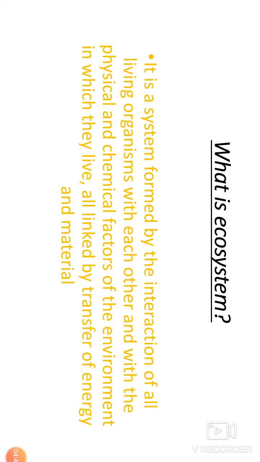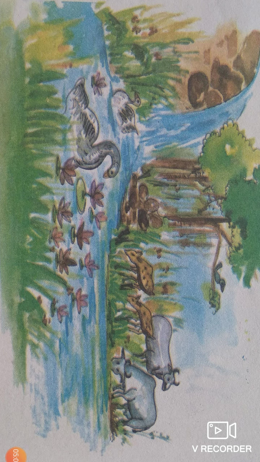So ecosystem is a system formed by the interaction of living organisms with each other and with the physical and chemical factors of the environment in which they live, and all linked by the transfer of energy and material. So how are they linked? They are linked through the transfer of energy and material. And here we can say this about the ecosystem.